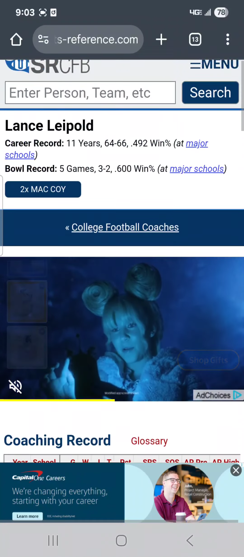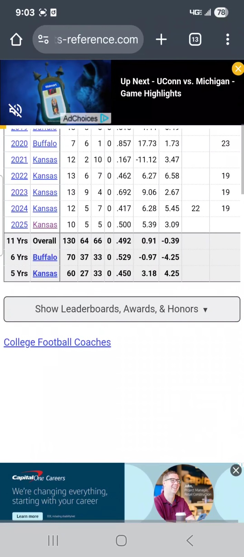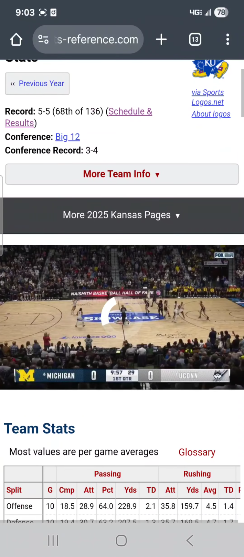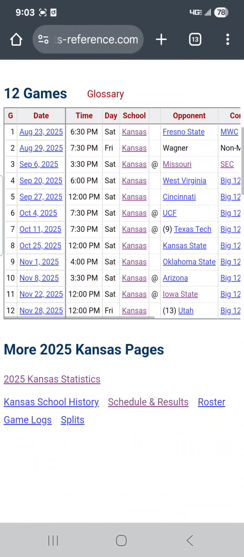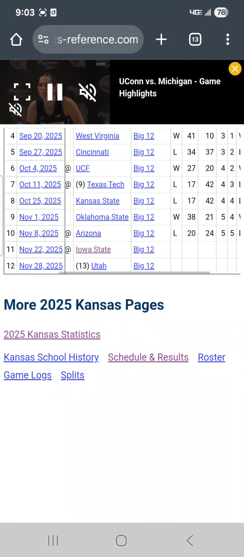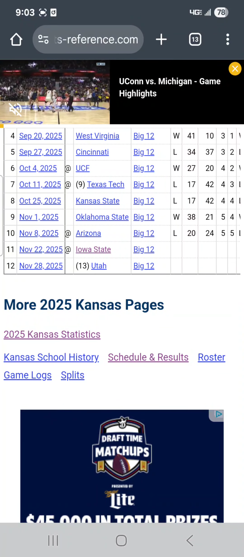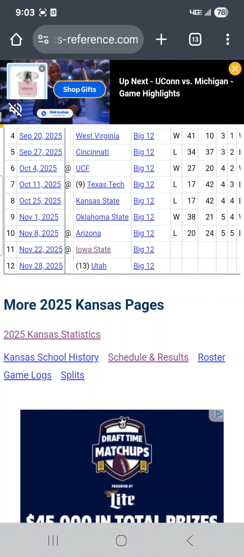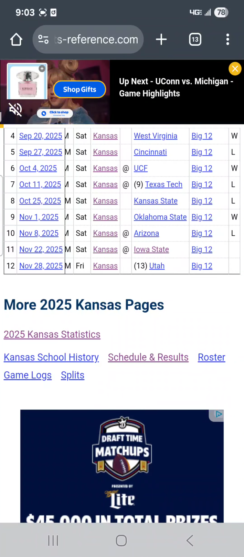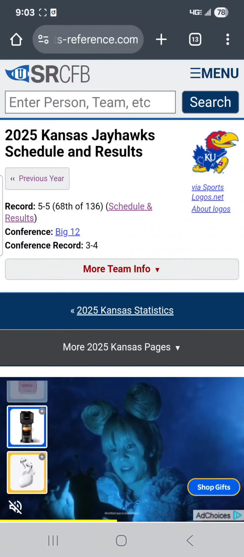No matter what happens here, let's take a look at their schedule. They play Utah next week at home. Oof. So this could be a crucial game, because if you lose here, I don't think you're going to go back home and beat Utah. Anything's possible, but this is a big game as far as bowl eligibility.